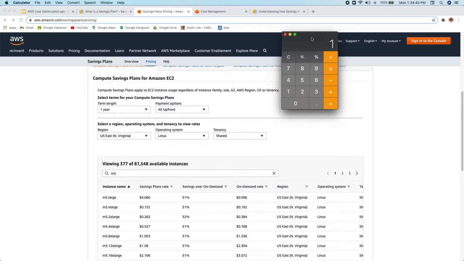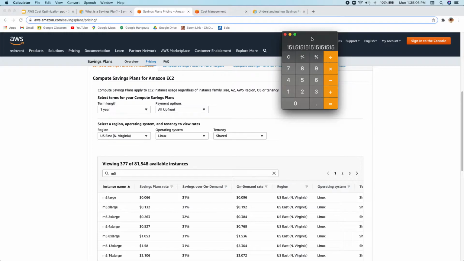To reach $10, you can run approximately 151 instances for 1 hour, and all of them will be charged at the discounted savings plan rate of 0.066.